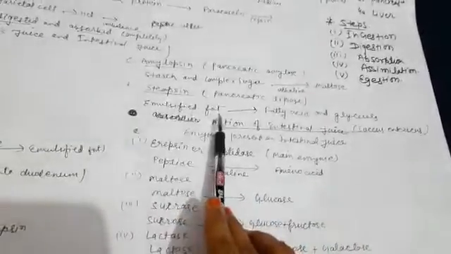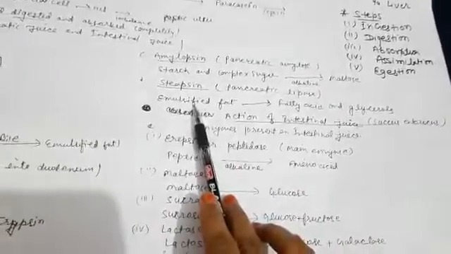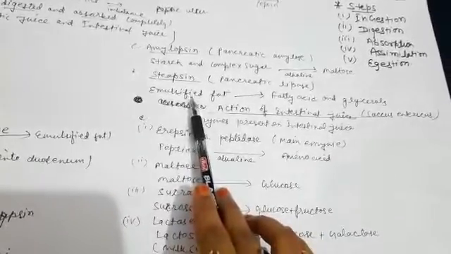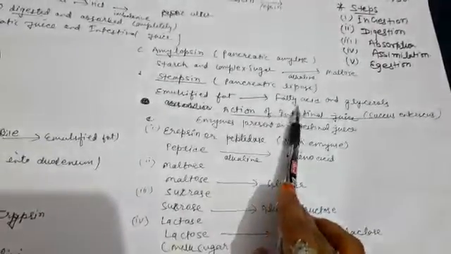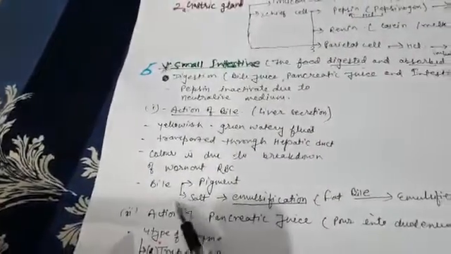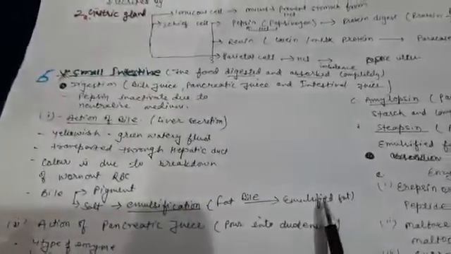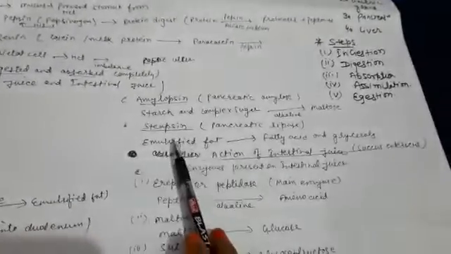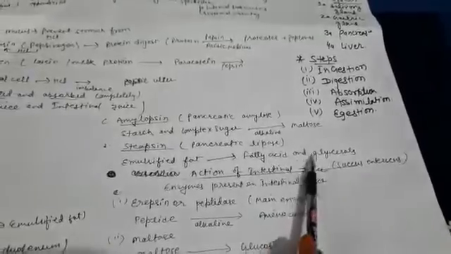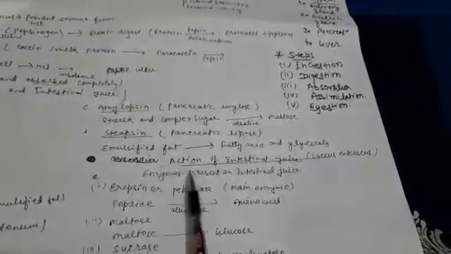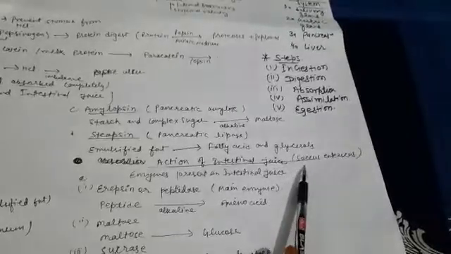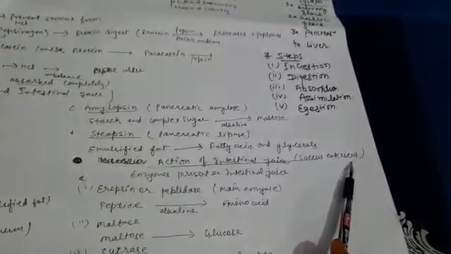Here the emulsified fat, which was emulsified by bile, is completely digested into fatty acids and glycerol, because fat is composed of fatty acids and glycerol. Here we see the emulsification process in which the salt present in the bile changes the fat into emulsified fat, which is partial digestion of fat, and this emulsified fat is converted by the enzyme steapsin into fatty acid and glycerol. Now the action of intestinal juice, which is also known as succus entericus.